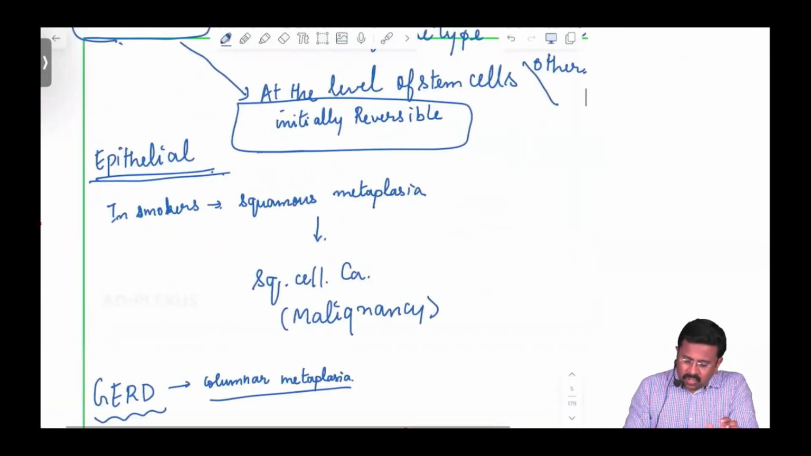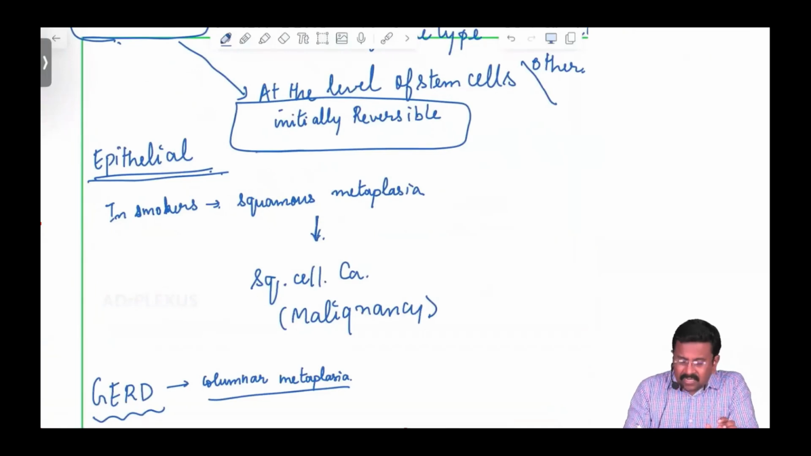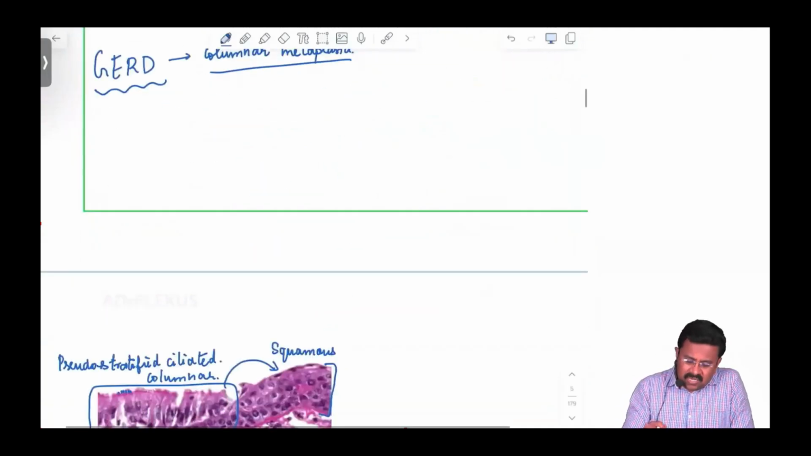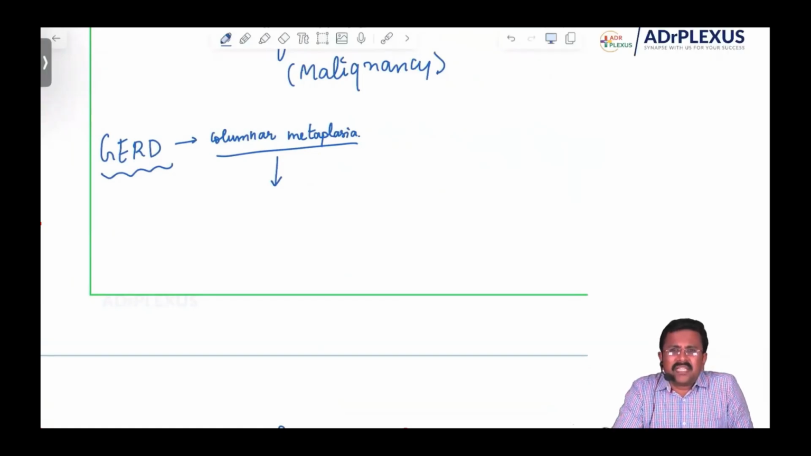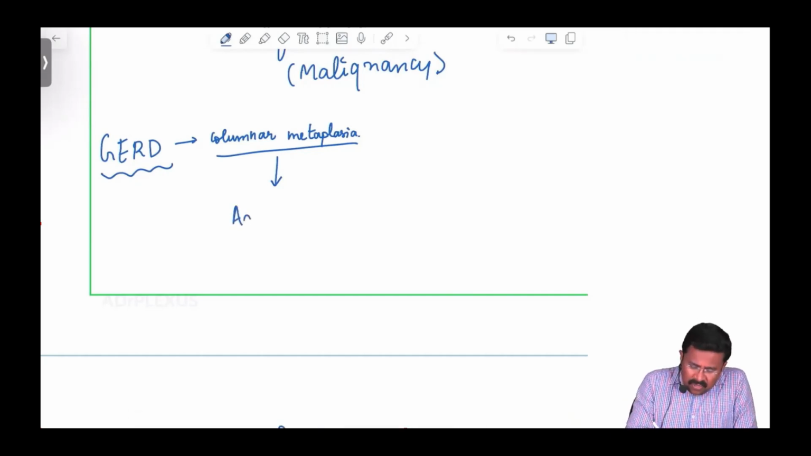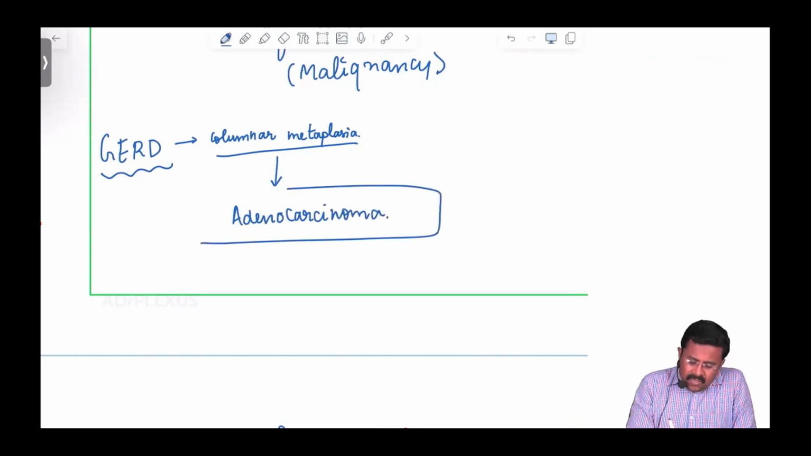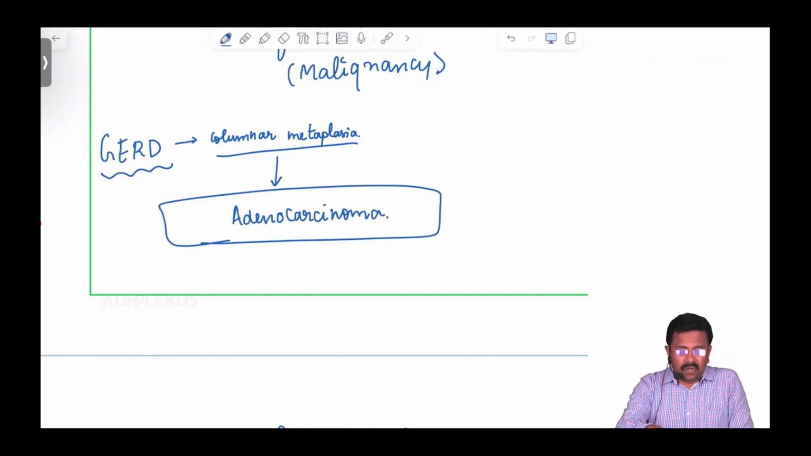So squamous metaplasia in the lung can give rise to squamous cell carcinoma, whereas columnar metaplasia can give rise to which carcinoma, guys? Which is the malignancy which arises from the columnar cells? That is adenocarcinoma. The malignancy that arises from the columnar cells is the adenocarcinoma.